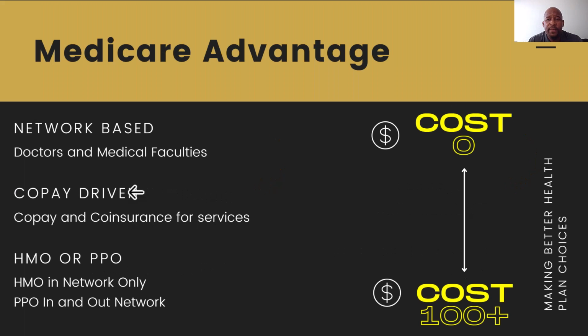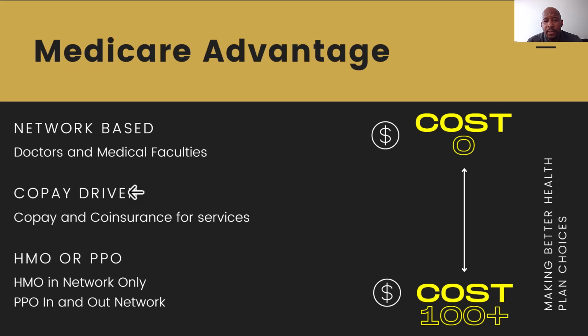And we'll start with the Medicare Advantage option first. Medicare Advantage plans work like this: they are network-based, meaning you'll have doctors and medical facilities that are in that network. They're copay driven, meaning you'll pay copays or coinsurance for services that you have rendered. And then lastly, the two most common plan types are an HMO or a PPO.